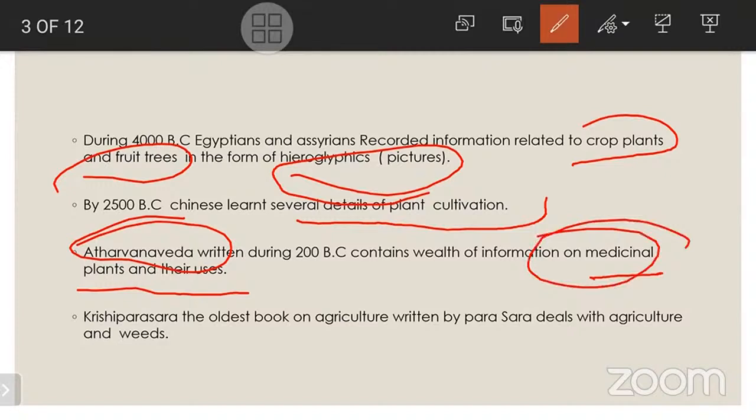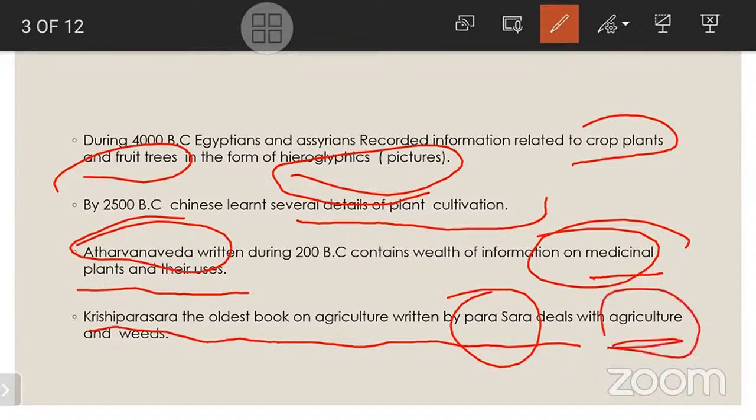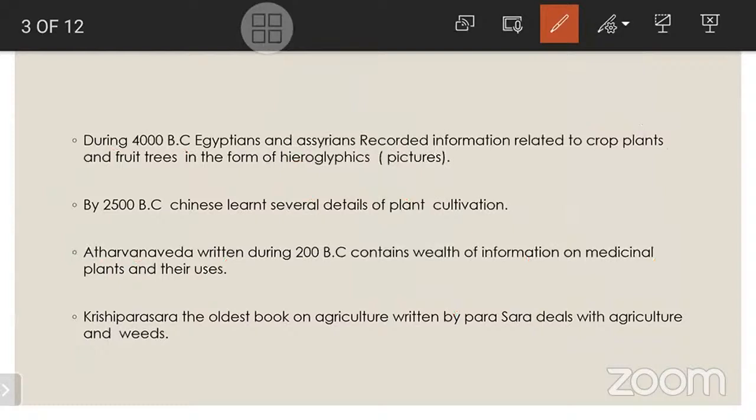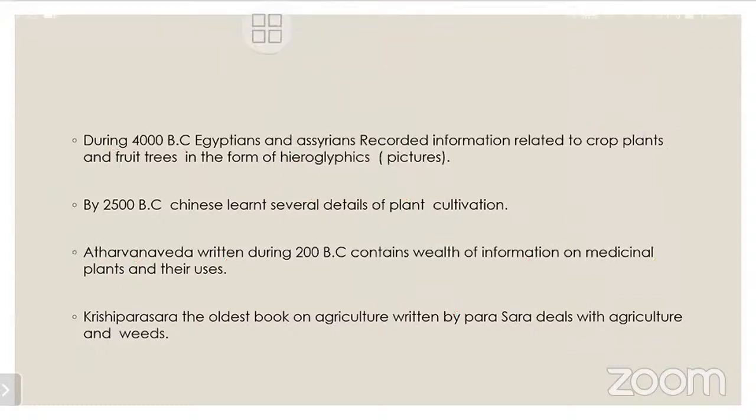Krishi Parasara is the oldest book on agriculture, written by Parasara. It deals with agriculture and weeds. Who wrote Krishi Parasara? Parasara wrote Krishi Parasara.